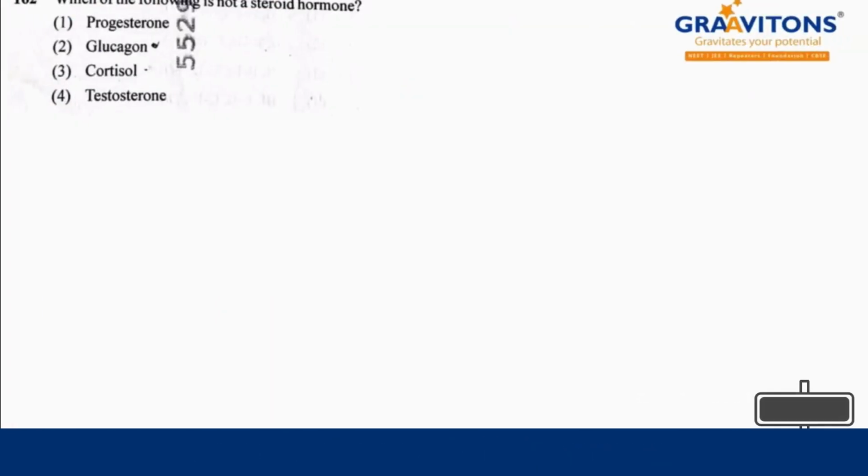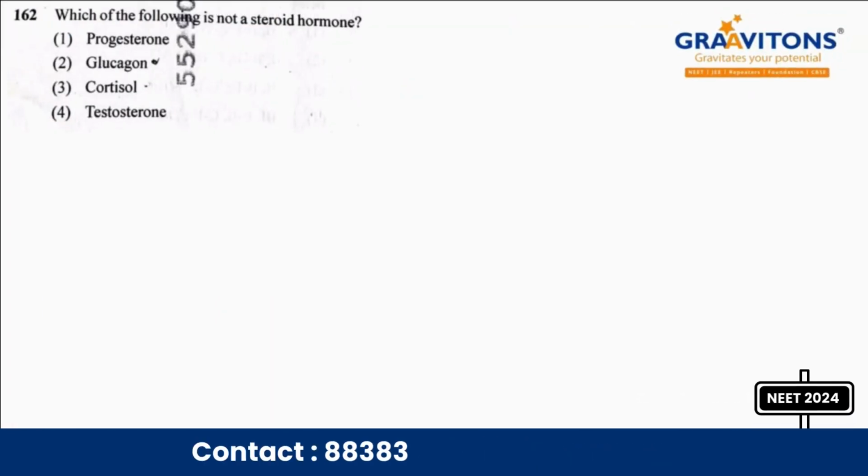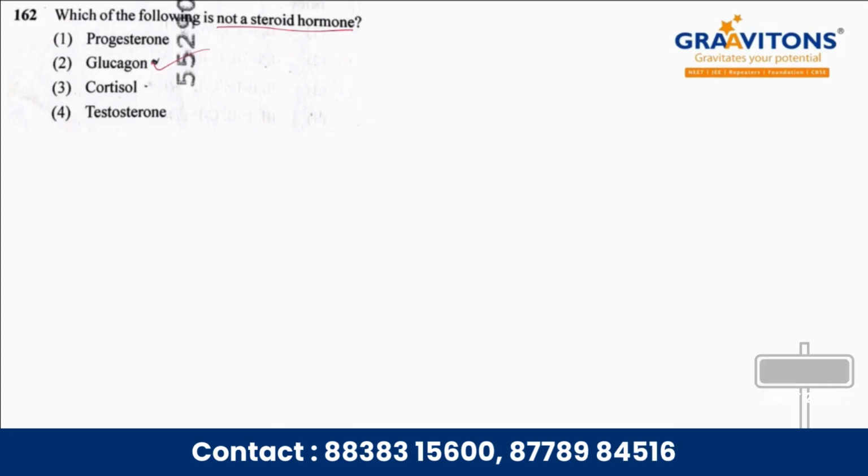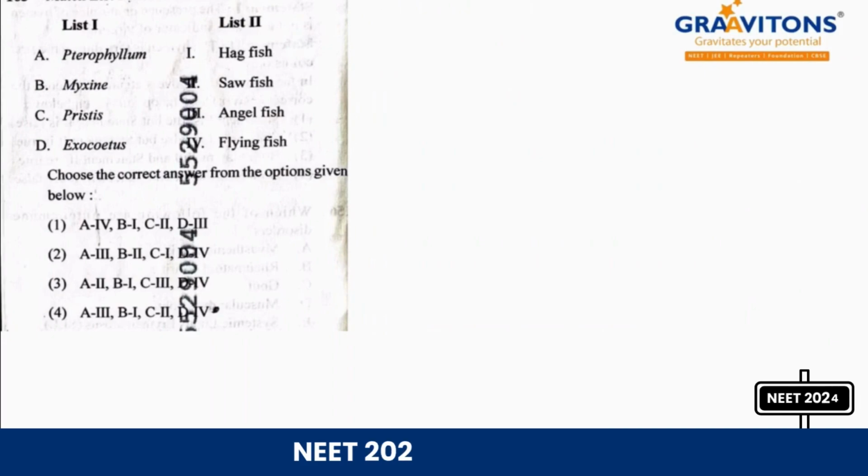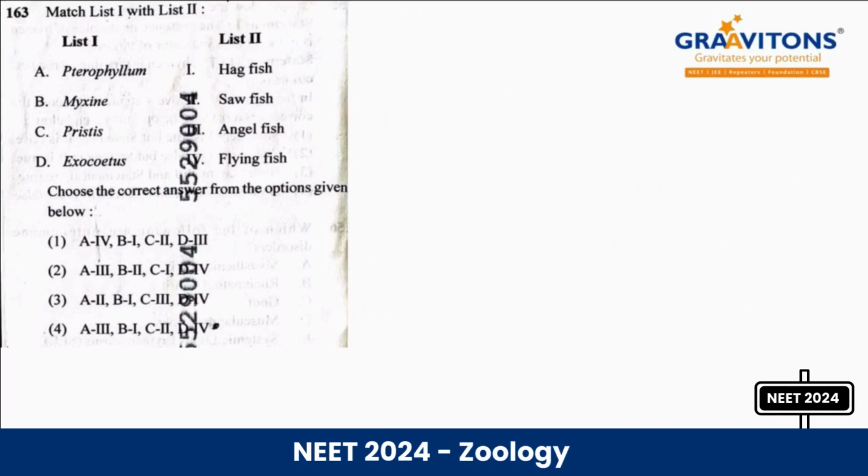Next question 162: which of the following is not a steroidal hormone? Direct question, the answer is glucagon. Next question 163: match the following scientific names and common names from the animal kingdom. The answer is option 4. Pterophyllum is angelfish, Myxine is hagfish, Pristis is sawfish and Exocoetus is flying fish. So this is the answer.